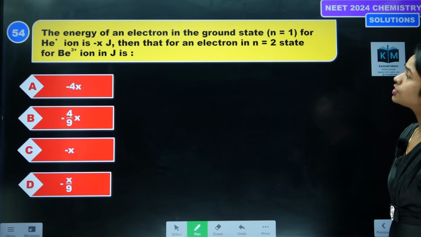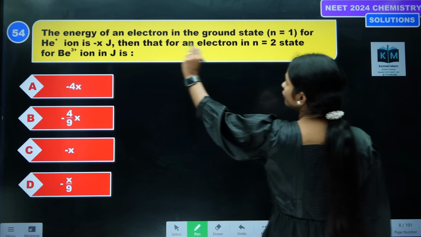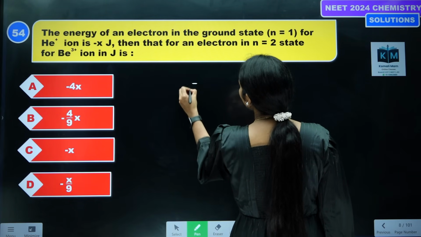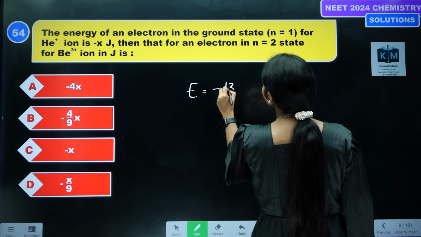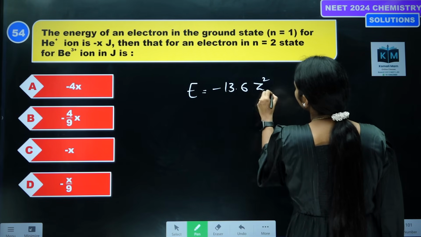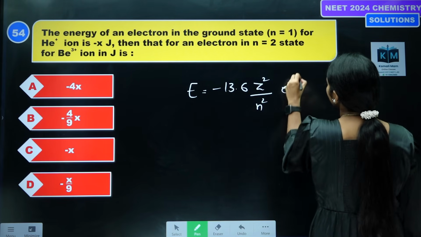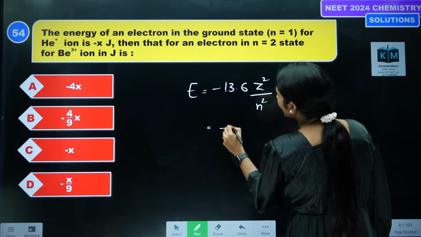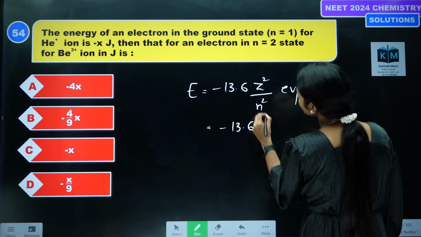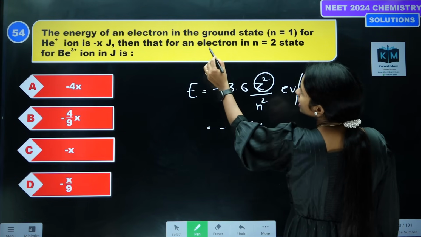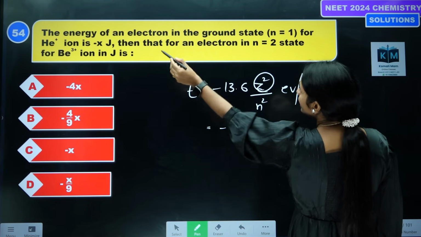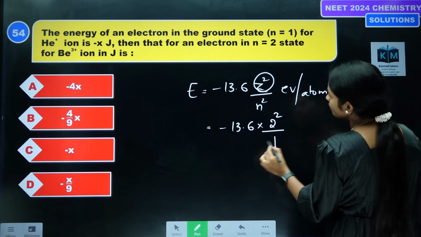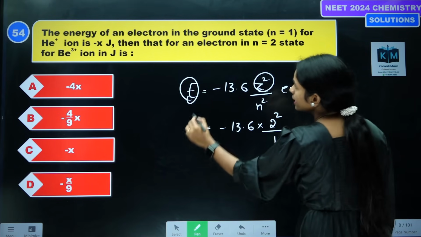Next one, the energy of an electron in the ground state for He+ is. They're asking for energy, so what is the energy formula? Minus 13.6, I'll give you the key quickly. Let's see. Electron volt per atom, this is the formula. Then minus 13.6 into Z square. Here Z value for helium is 2, so 2 square, n is equal to 1.